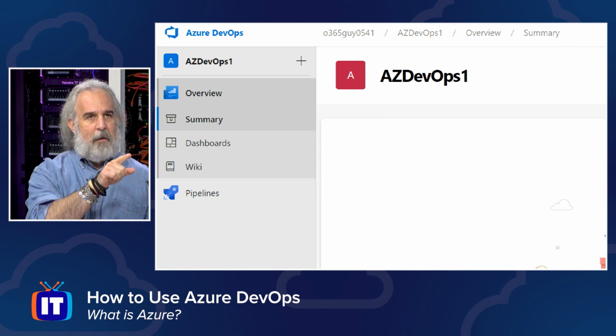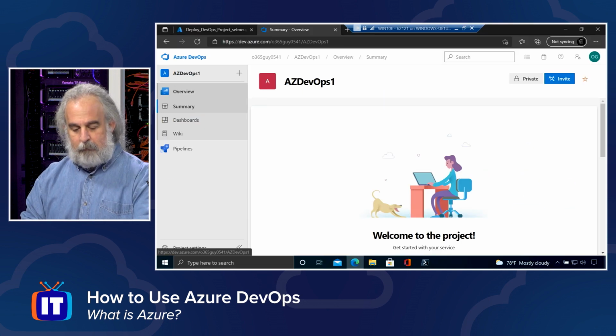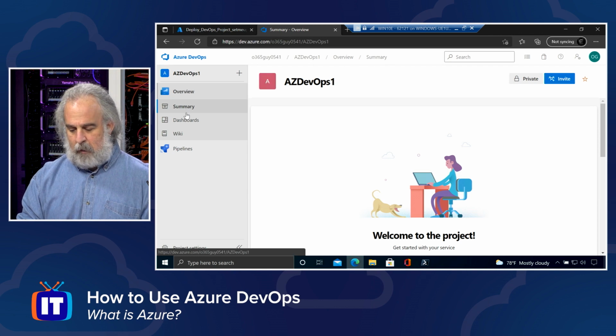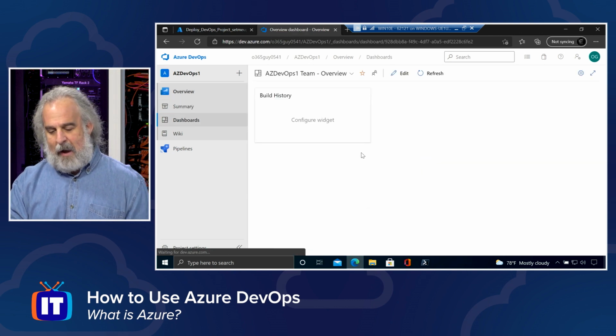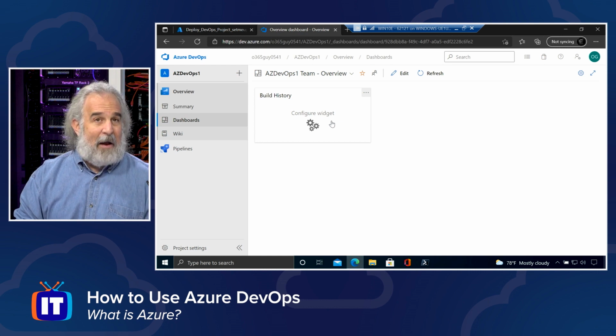They could see a summary. They can look at dashboards. They can create and use pipelines. We'll take a quick little tour here. You could see as I click through to the dashboard, I have one widget I've added, although I haven't configured